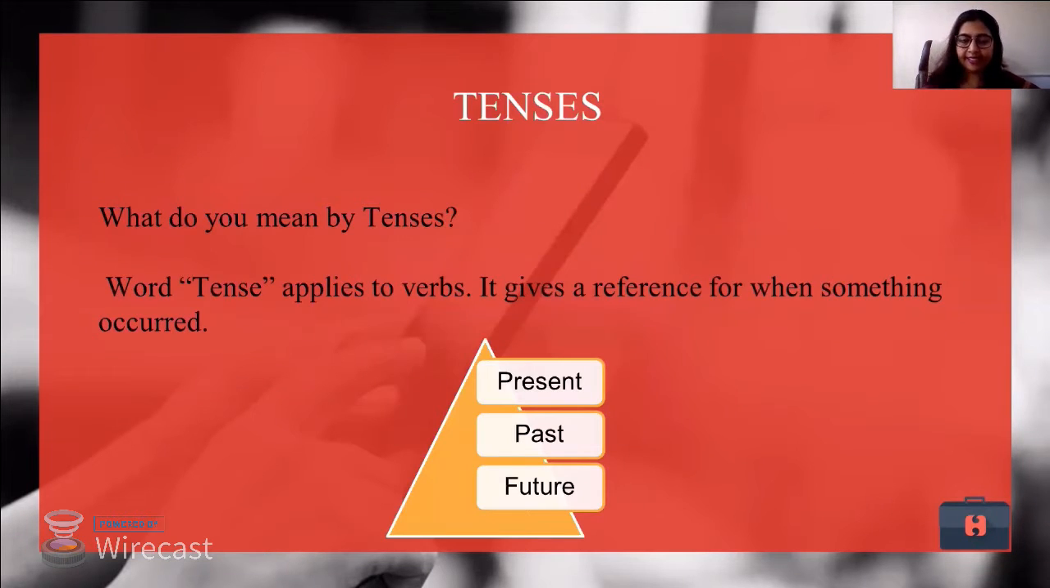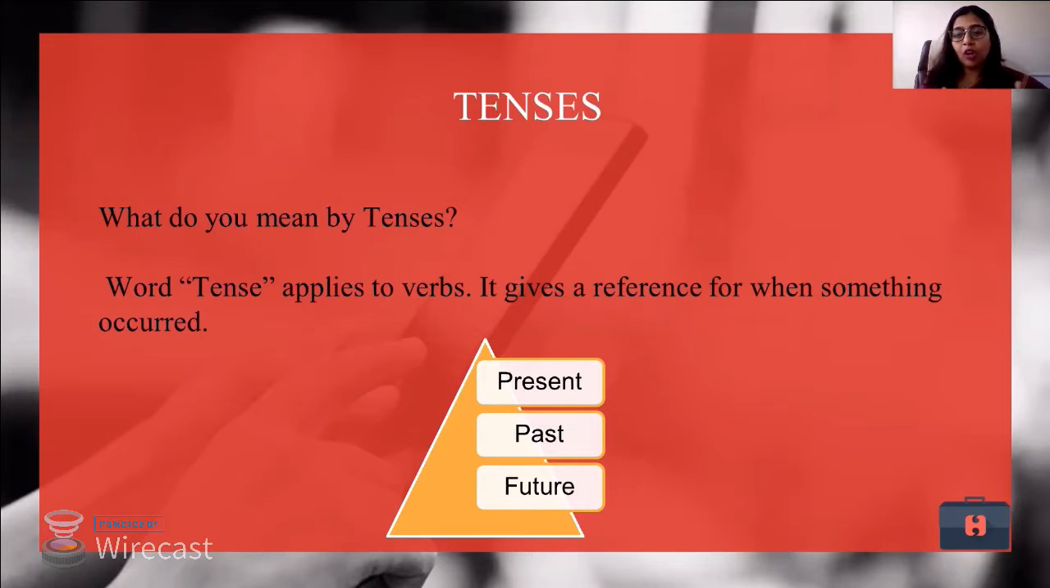What are tenses? The word tense applies to verbs. Now, in a sentence, what is important is a subject and a verb. Out of the subject and the verb, the verb becomes important because it is something that changes the meaning of the sentence. Tom plays football. I don't know when. Tom is playing football. I can say, yes, he is playing football now. Tom will play football. I know that he will play football in some time or the other.